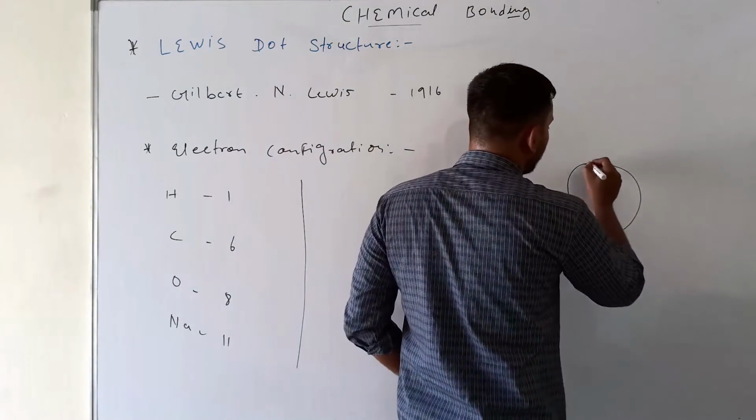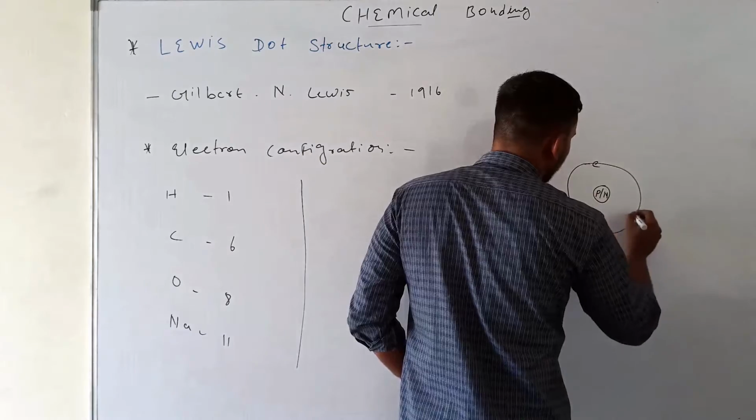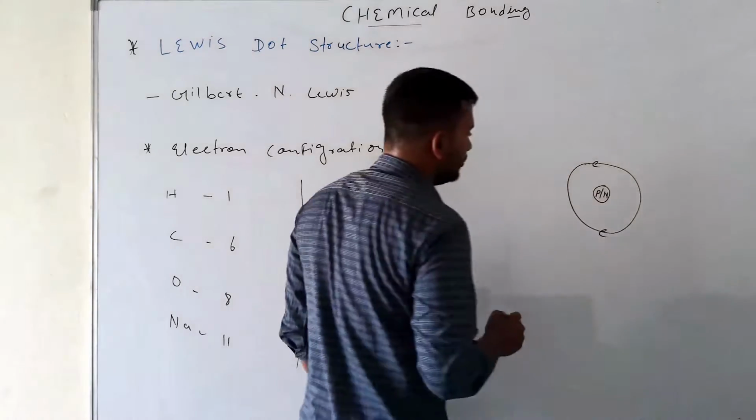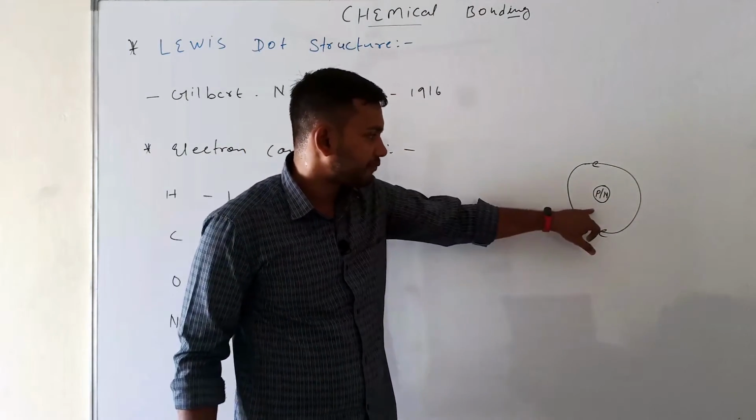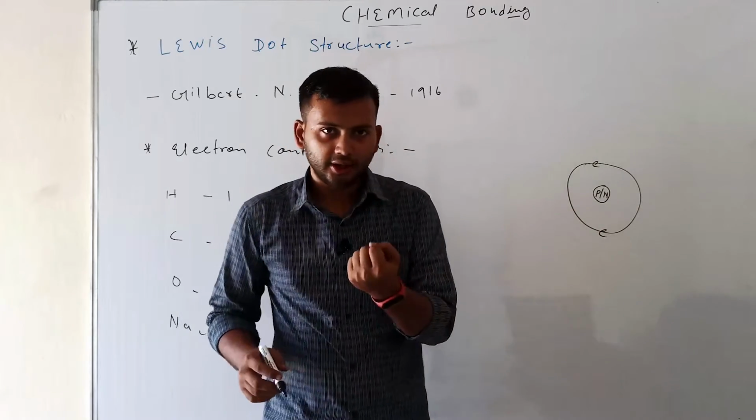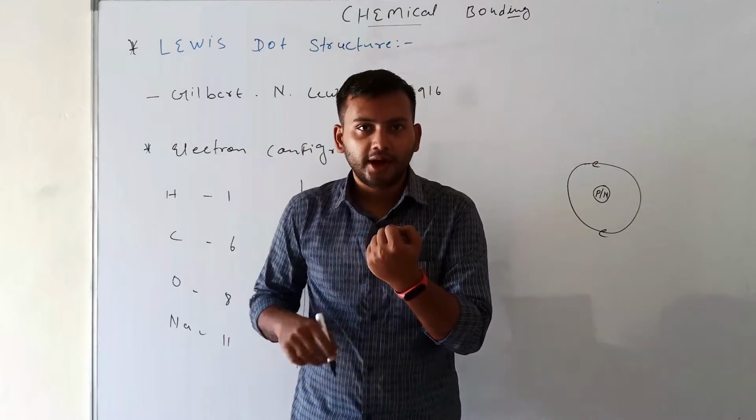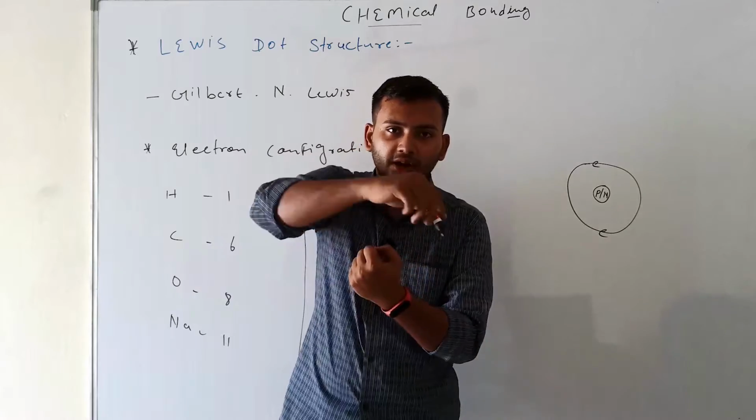Electrons move around the nucleus, just like the sun is a center point and the earth moves around the sun.